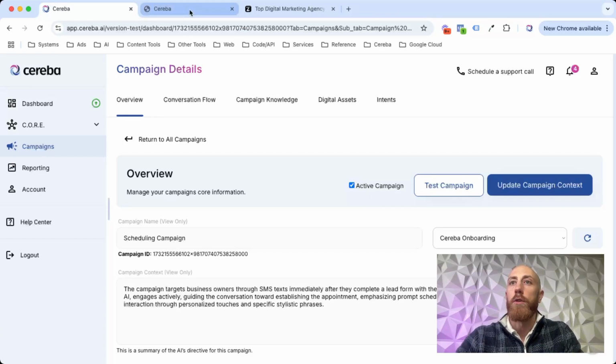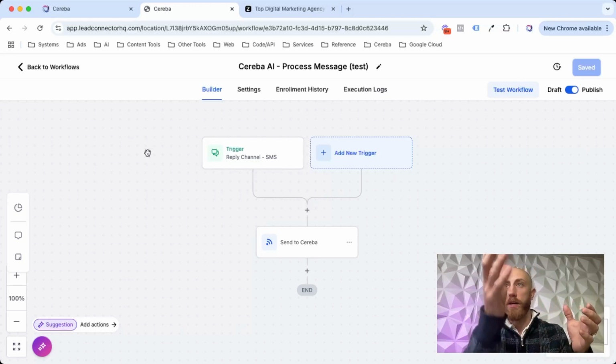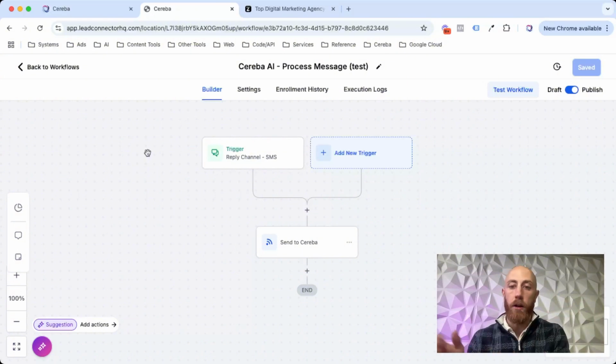Cool. So when we get over to High Level, I'm going to flip over here. With High Level, there is a simple workflow that you need to set up, but it's so easy to actually get everything up and running. You really just need 2 workflows. Both of them just have 2 actions, or 1 trigger and 1 action, to make everything work. So we have 1 workflow, which we have here, process message, which is going to send our message to Cereba so Cereba can process the message.